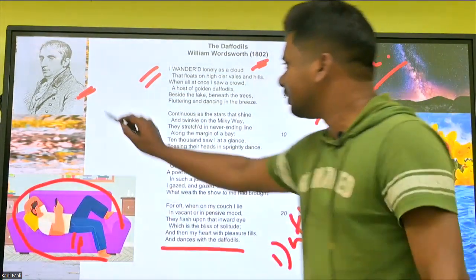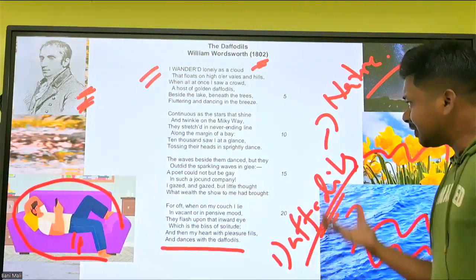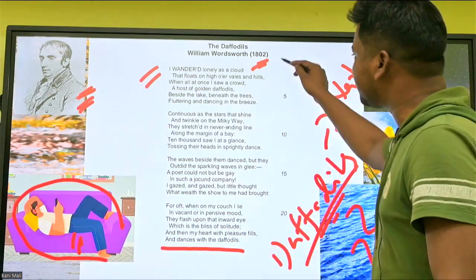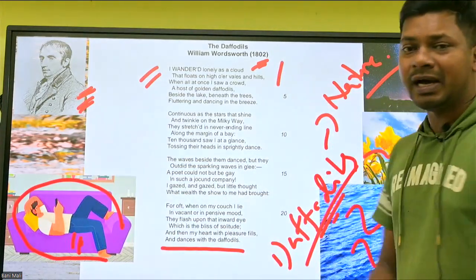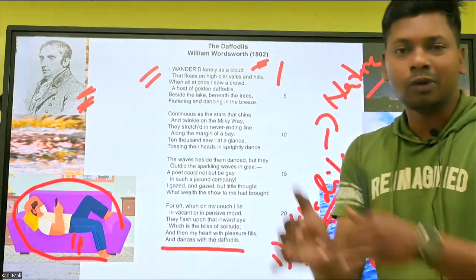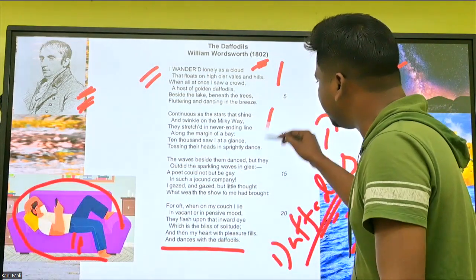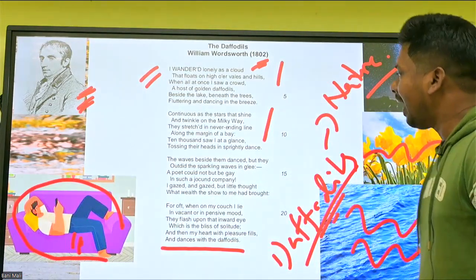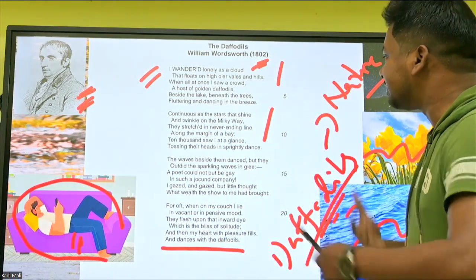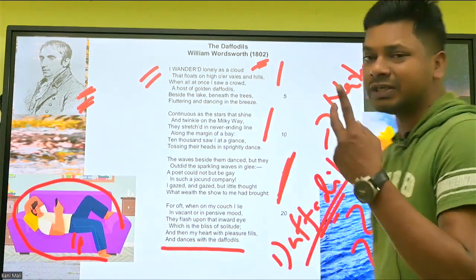Because of that, he is great. Just try to analyze: he talks about the setting or location of the daffodils. Then he compares them with the Milky Way, and how they were dancing in glee. And here again there is competition with nature.